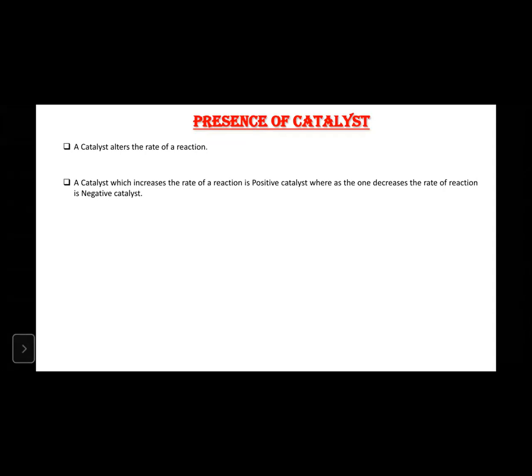A very simple definition we have here, right?